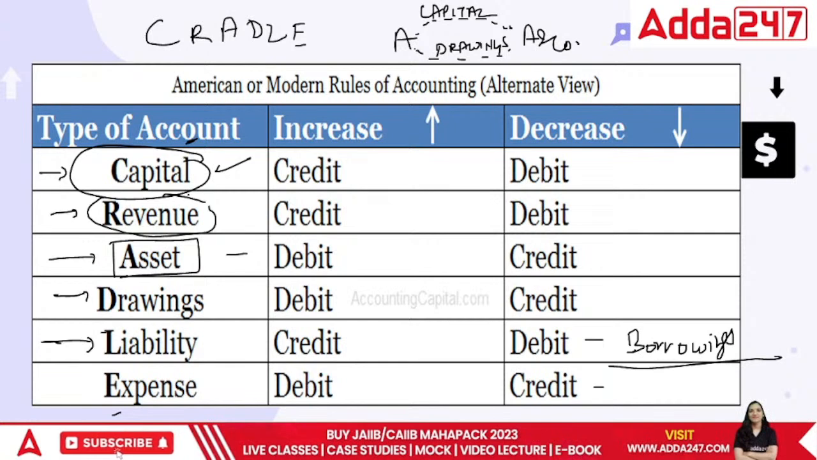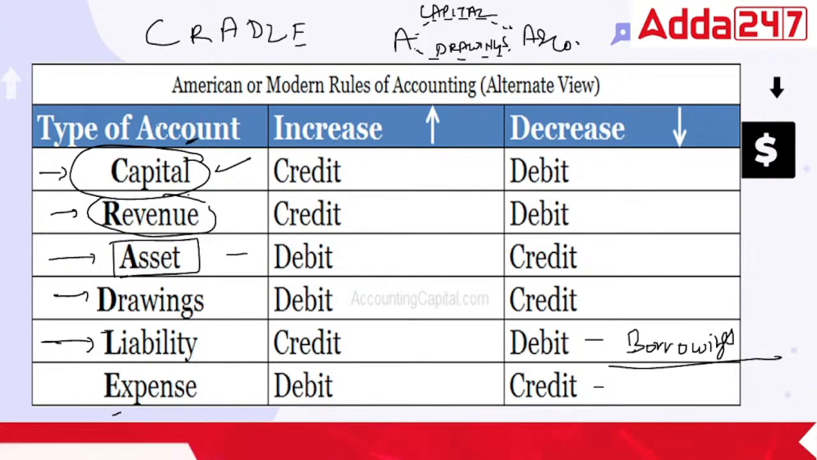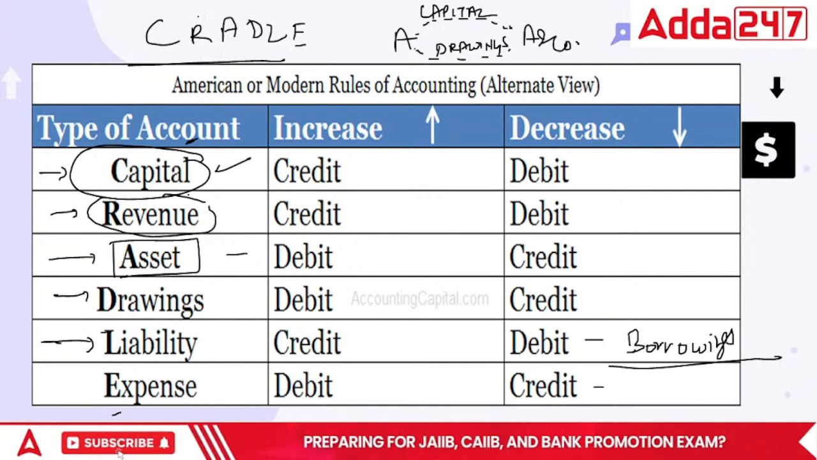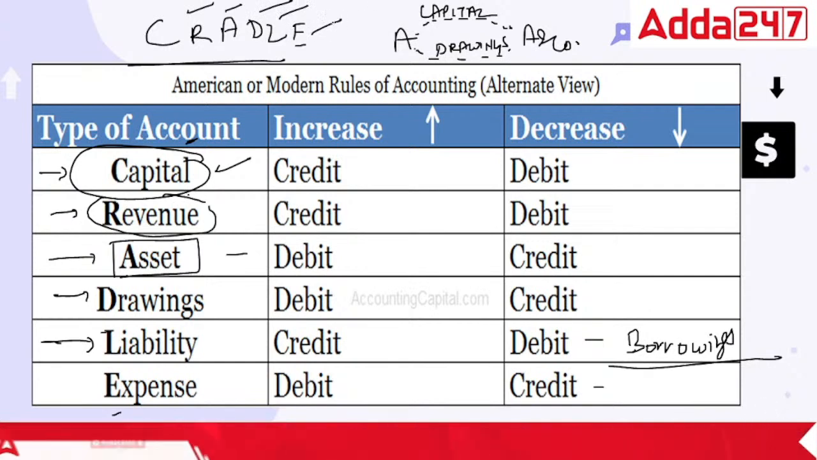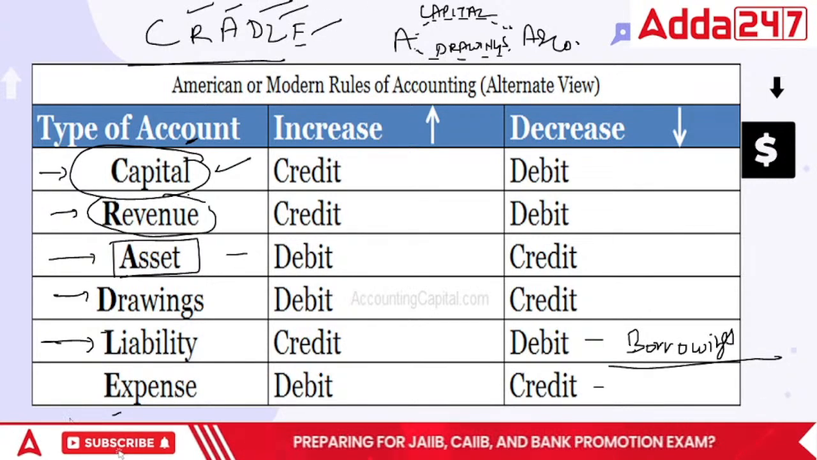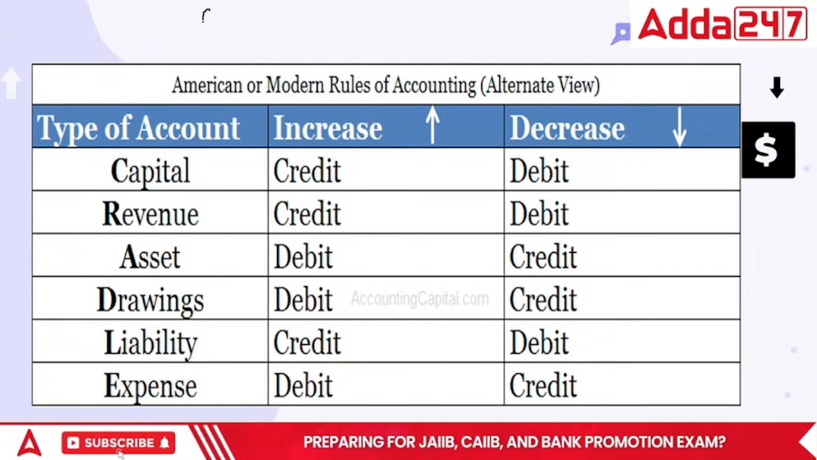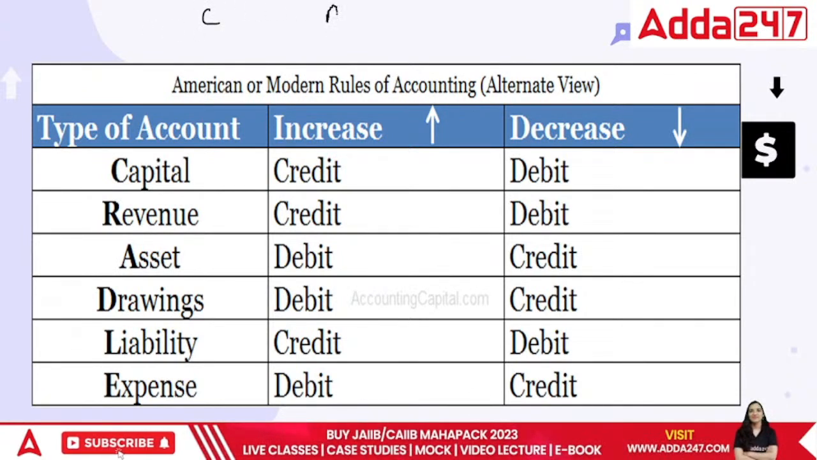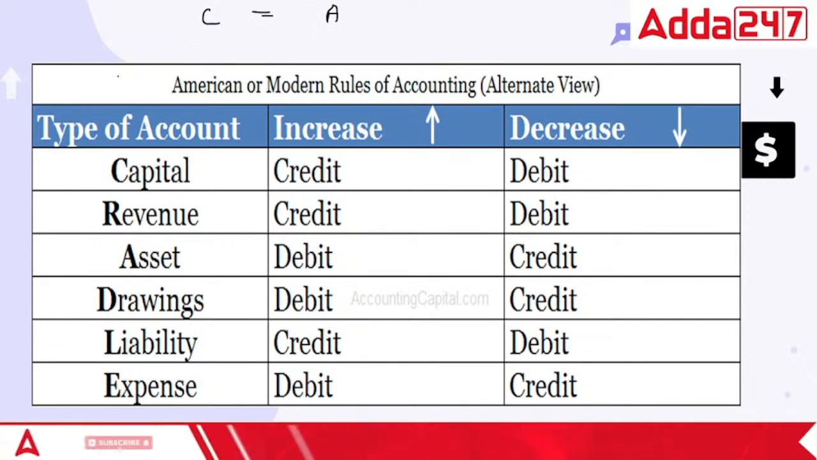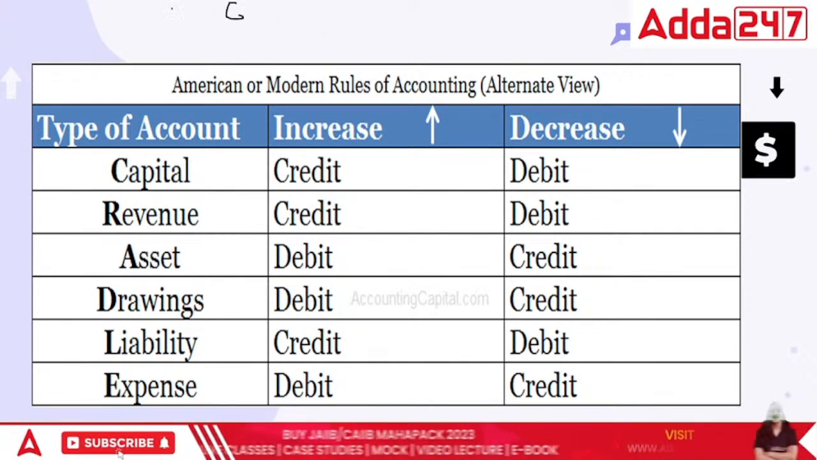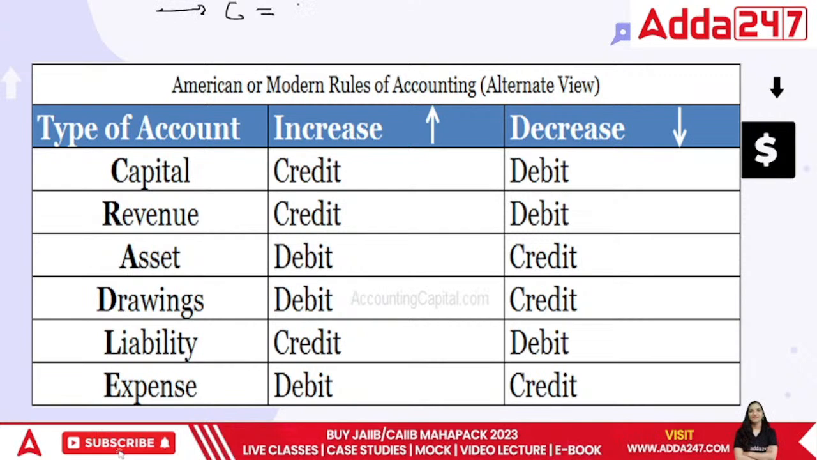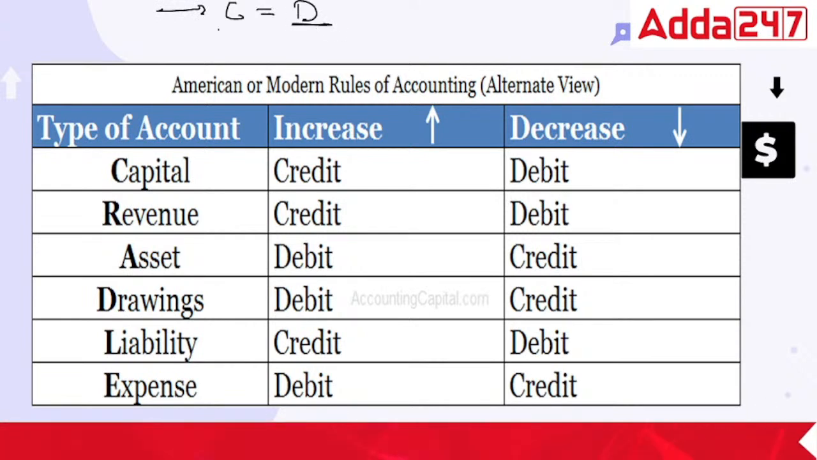So in this case, can we specify that we have the term CRADLE? C for capital, R for revenue, A for assets, D for drawings, L for liabilities, and E for expenses. If I have to specify the ones which are opposite of each other: if you bring money to the business, it's called capital. If you take money out of it, it's called drawings.